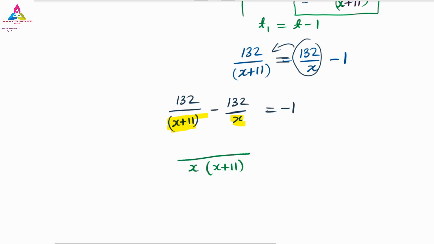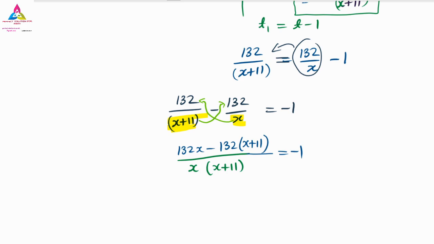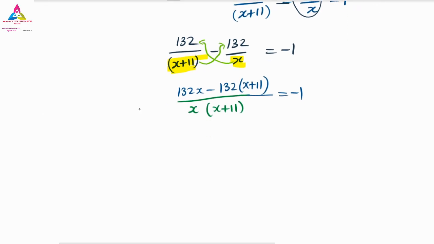Now this x we have to take to the numerator on this side, and this x plus 11 I have to take to the numerator on the other side. So what will happen? 132x minus 132 into x plus 11, and on the other side we have minus 1. So let us simplify further. 132x I write as it is. This 132 I have to multiply for both, so it will become minus 132x, and minus 132 into 11.